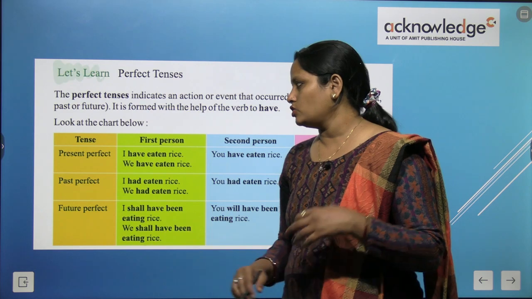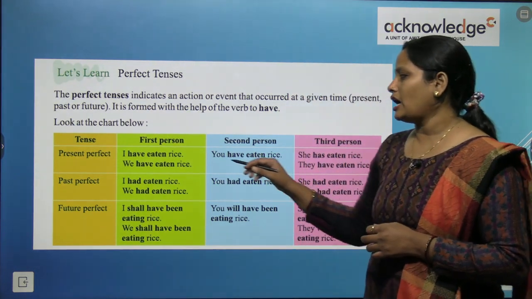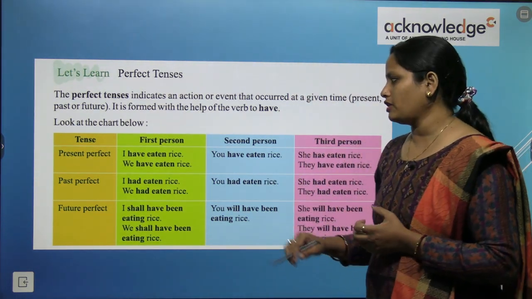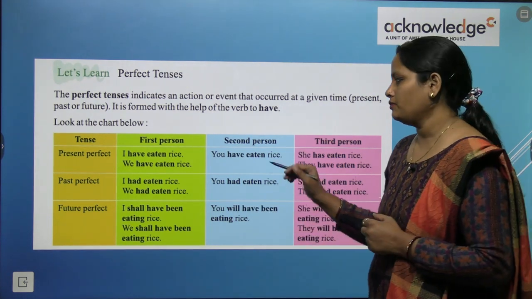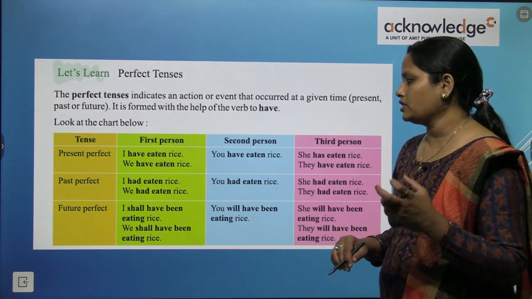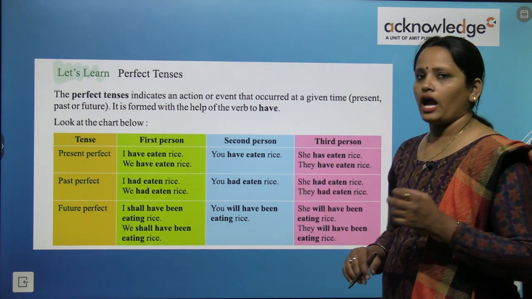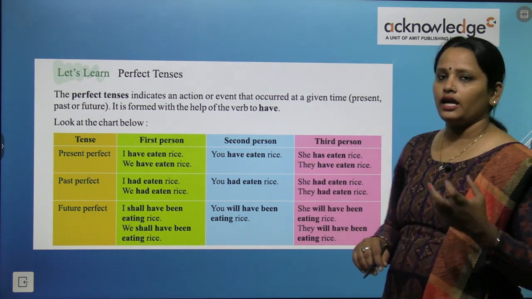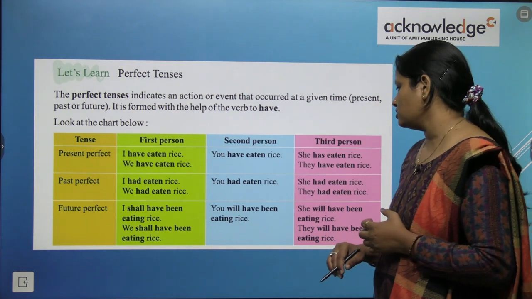Similarly in the past, क्योंकि past की बात हो रही है, so यहाँ पे in the first person we have used had. I had eaten rice. We had eaten rice. You had eaten rice. She had eaten rice and they had eaten rice.